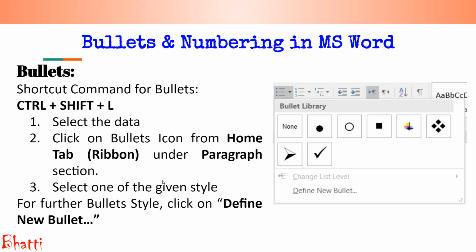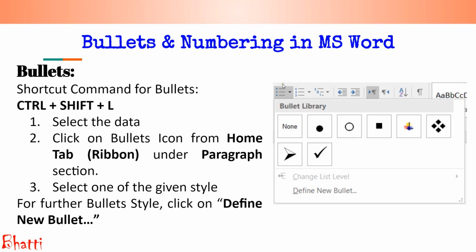Okay, and then select the data and then press Ctrl plus Shift plus L. Ctrl Shift L is used to insert bullets automatically. Okay, and then you can use the manual method. First select the data, second click on the bullets icon from the Home tab or ribbon under the paragraph section.